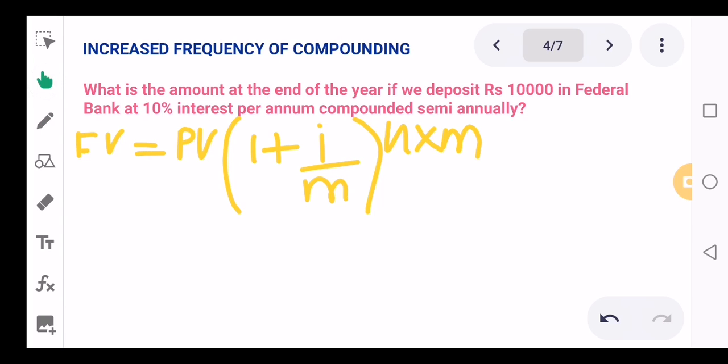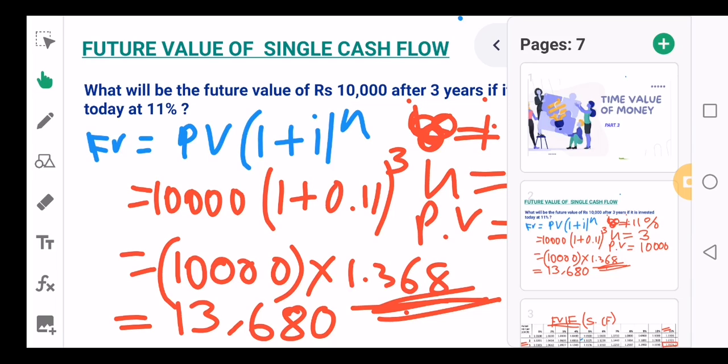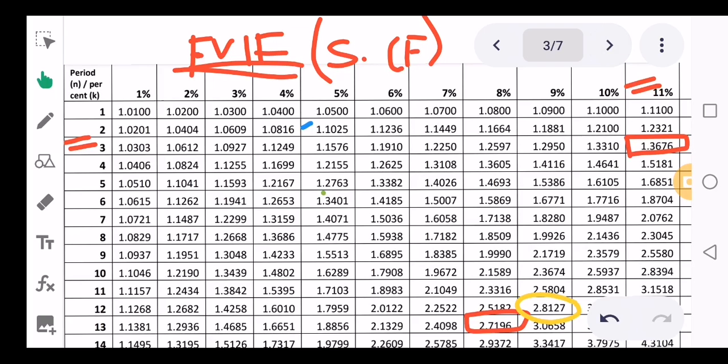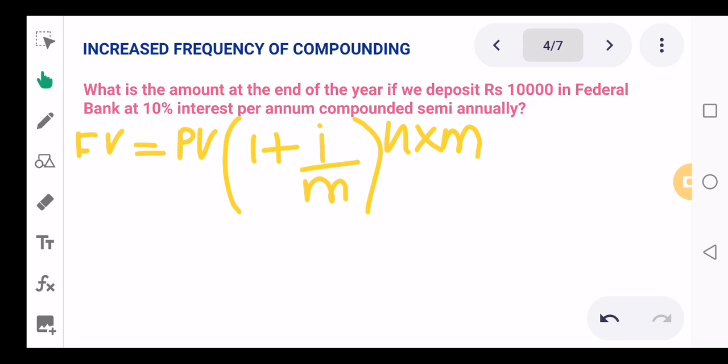The formula is very similar to the previous formula. The previous formula was future value is equal to present value into 1 plus i to the power n. So now what have we done? We have just divided this i by m and we have multiplied this n by m. Since in every year the number of times is 2, we need to consider the number of times now. Previously it was only 1 time, but this time it's 2 times. So you need to take it as m. So m is nothing but 2, since in every year you are going to get interest twice.